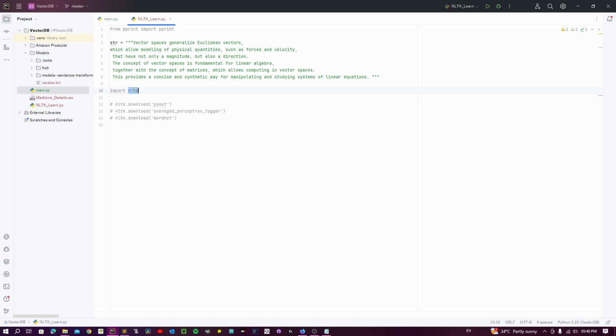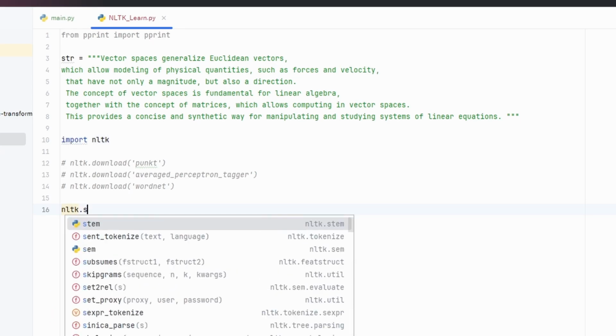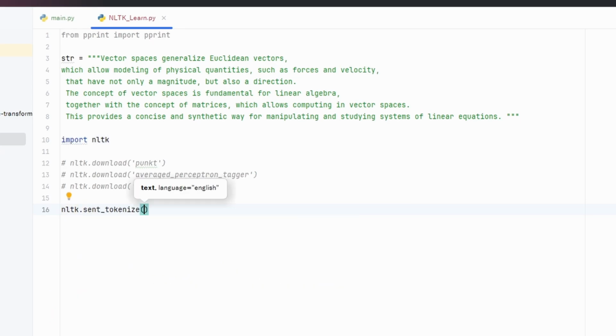You have the NLTK library in Python, which simply means natural language toolkit, where we can do a bunch of natural language programming. To start off, we have a string here. To start, we can use NLTK to get all the sentence tokenizers, something like this.